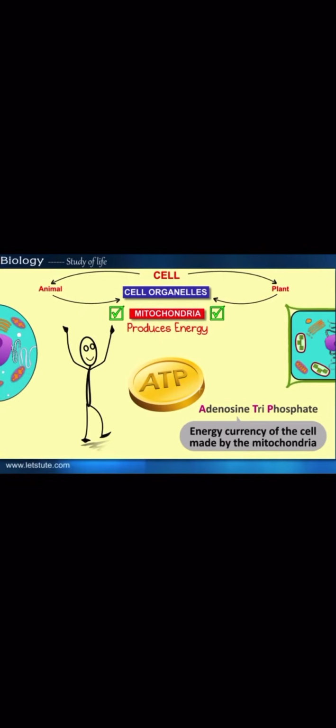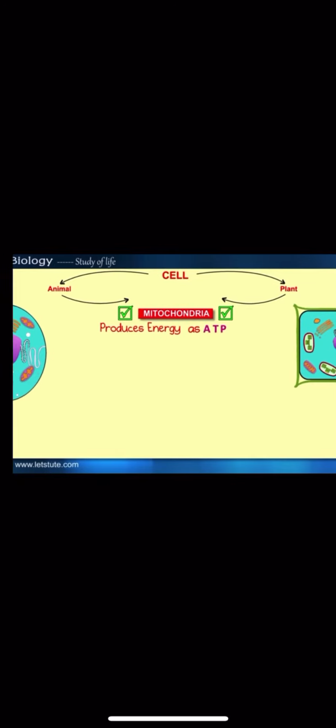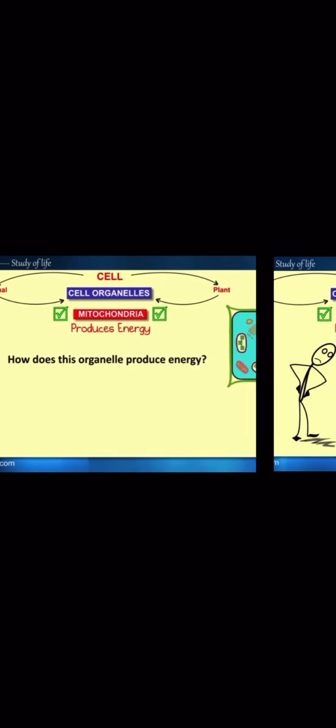So this is up to here. We covered the function of mitochondria, what is ATP, what the inner membrane function and outer membrane function are, and how they work. Mitochondria, the powerhouse of the cell, produces energy as ATP, and these ATP are also known as the energy currency of the cell. Thank you.